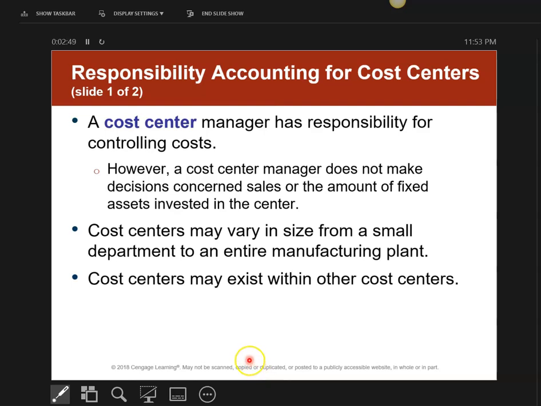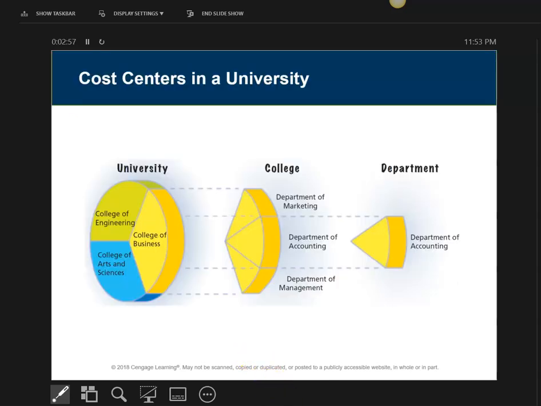So a cost center manager has all responsibility for controlling the cost within his organization. Think of it as the college or the university. Each university has different colleges, with different portions. For example, the College of Business at a university is made up of different departments. I've got the accounting department, the management department, the department of marketing. And then within one department, we're just going to be looking at that slice of the pie. When we talk about decentralized accounting, we're talking about just one slice of the actual pie.